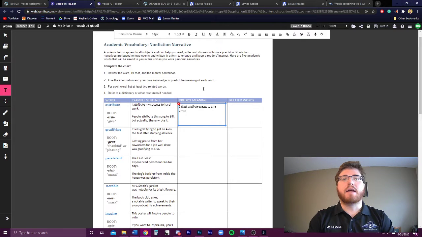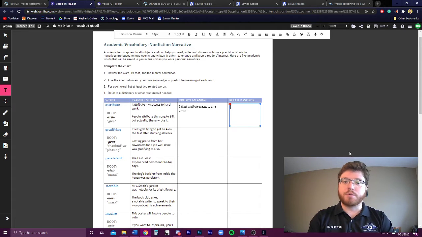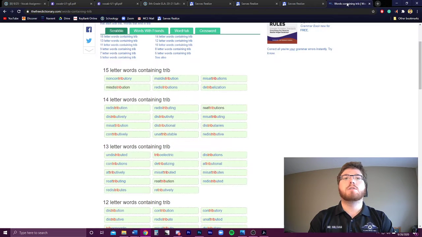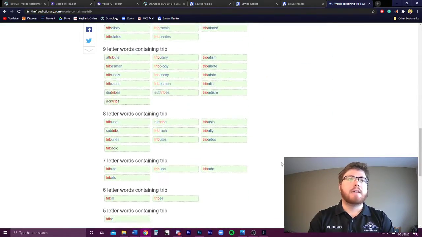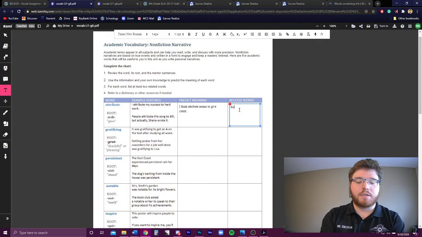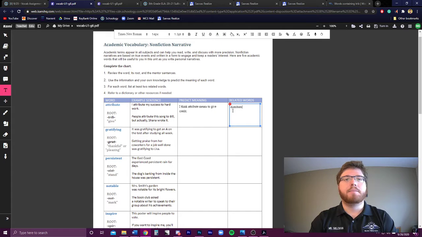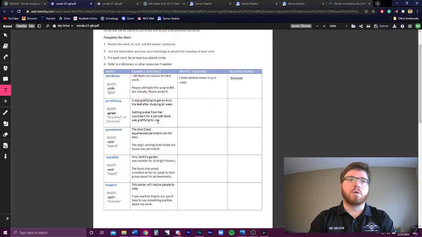And then finding related words in this next section here. All we need to do is look up other words that have trib in them. So if we do a simple Google search for words with the root trib, we'll get several results. This is a website that I found by just typing in exactly that. And on here we can find several different words that we might recognize, like distribute. Okay, that's a good one. We should all know it. Distribute. Okay. And this is, of course, the 8th grade version of it. 7th graders, if you're watching this, there's a different word for you, of course.